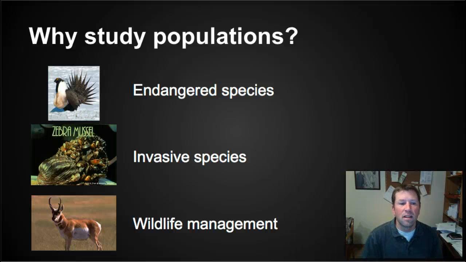Lastly, population ecology is very closely intertwined with wildlife management. So if we think about managing game species such as pronghorn or moose or elk or deer, population ecologists are going to look at these populations, try to figure out how large they are, try to figure out how much, for example, hunting can be sustained, how much habitat they need to be protected, and so forth.